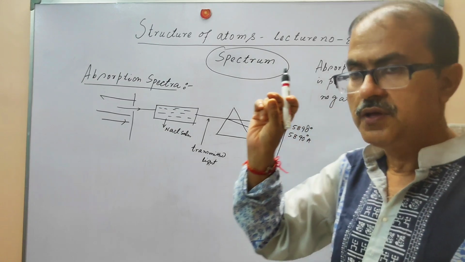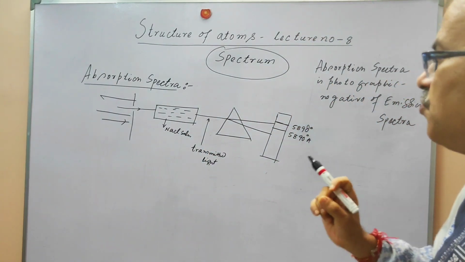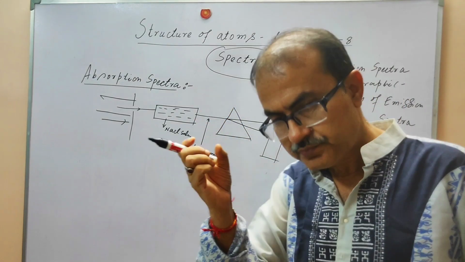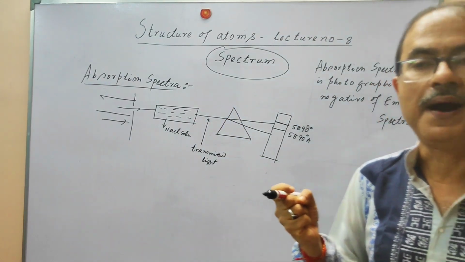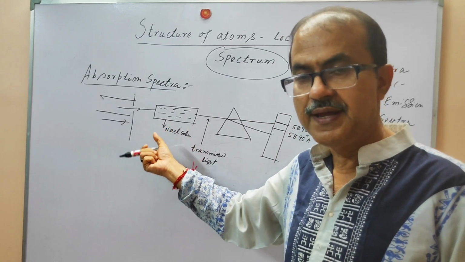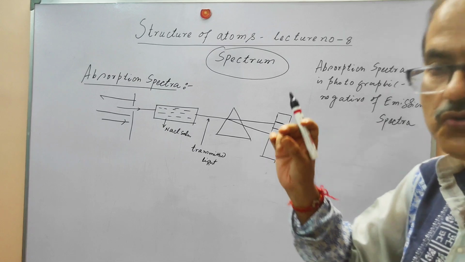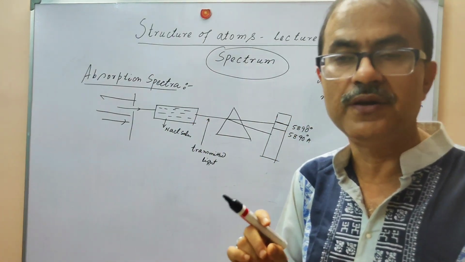That portion will show the dark lines, and this wavelength has been absorbed by the solution. Here we have taken an NaCl solution, and Na absorbed two wavelengths in the yellow region.